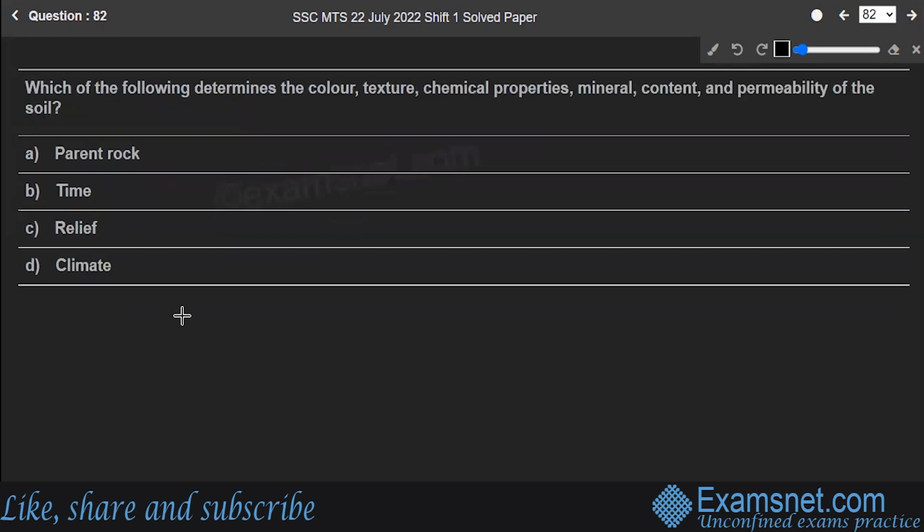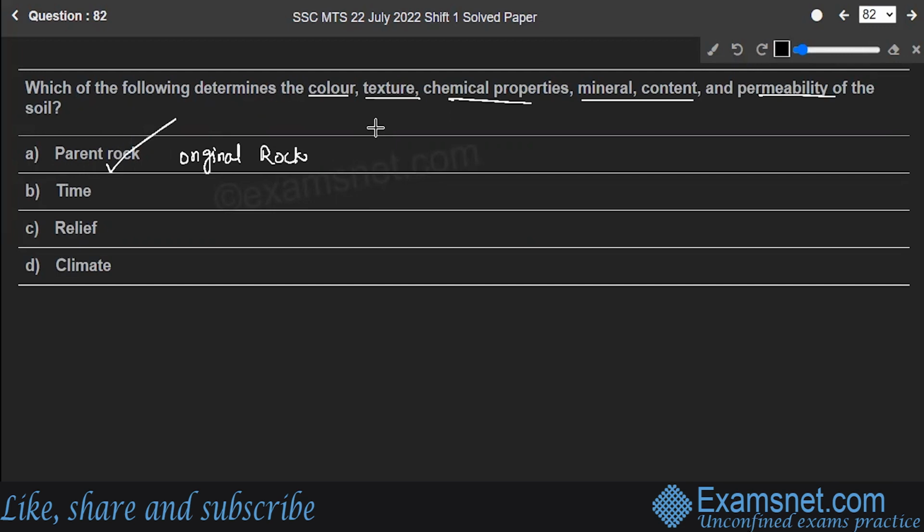Which of the following determines the color, texture, chemical properties, mineral content, permeability of the soil? Parent rock, time, relief, or climate? Well, the correct answer to the question is parent rock. Parent rock determines the color, texture, chemical properties, mineral content, permeability of the soil. It can also be referred to as the original rock. It is mainly used in context of the soil formation, where the parent rock normally has a large influence on the nature of the resulting soil.